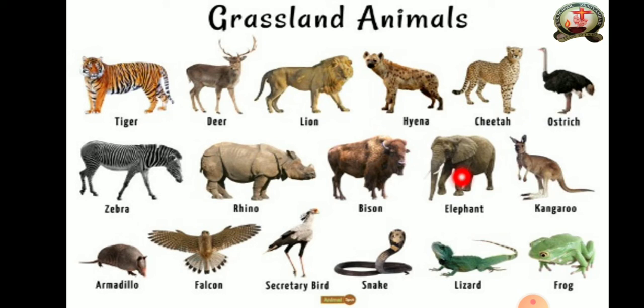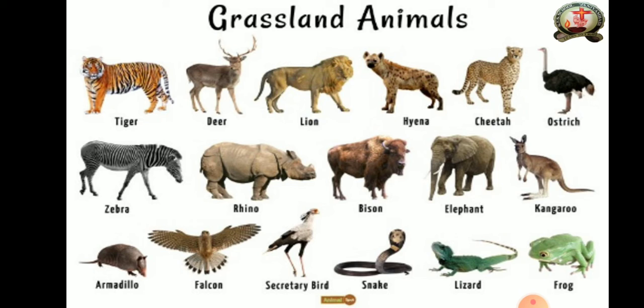Repeat, children. Armadillo, falcon, secretary bird. Then snake, you know it very well. Lizard and frog. So these kinds of animals exist in grassland.